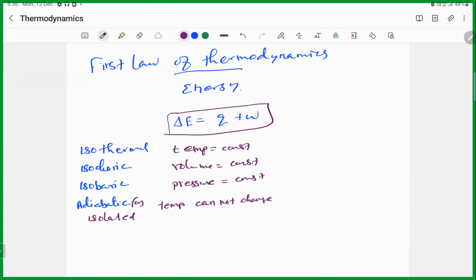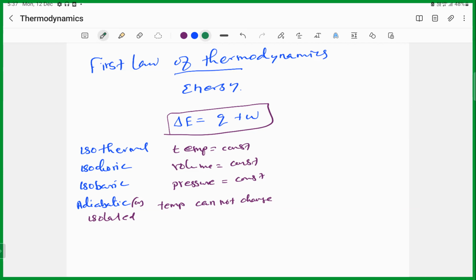When isothermal process, temperature is constant. So what would the first law of thermodynamics become? Delta E, the energy of the system, is equal to heat given to the system plus work done by the system.